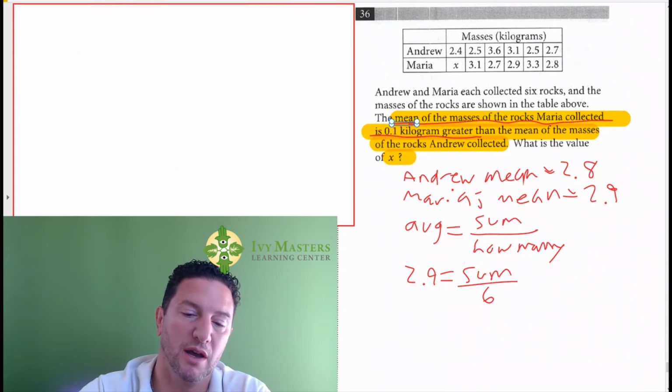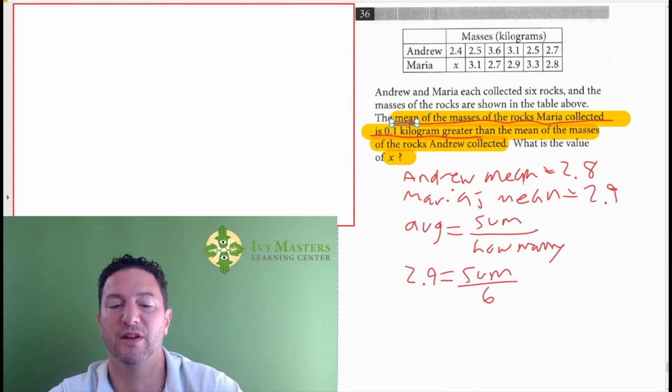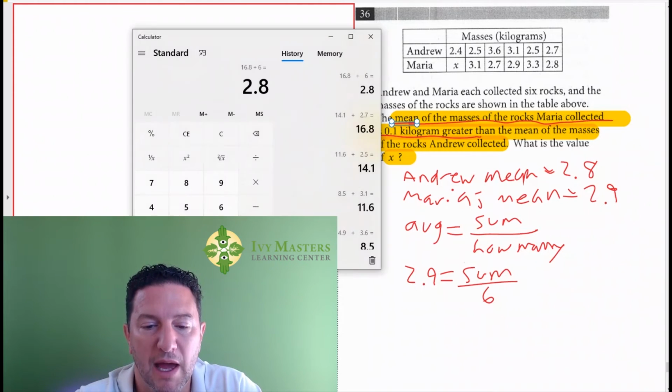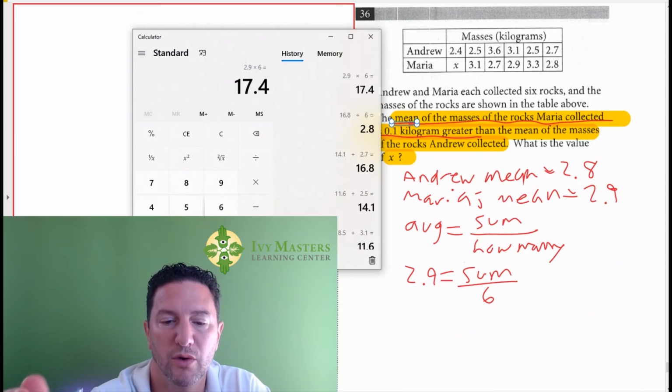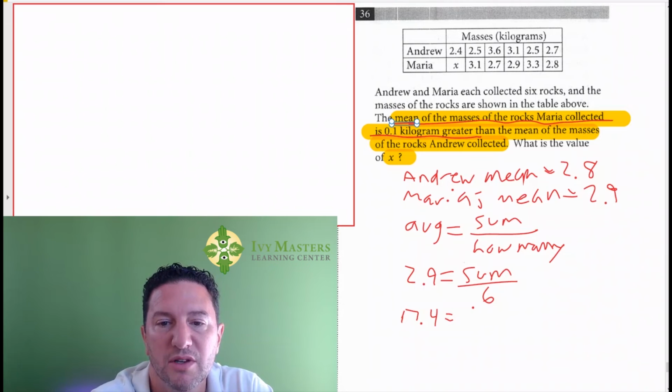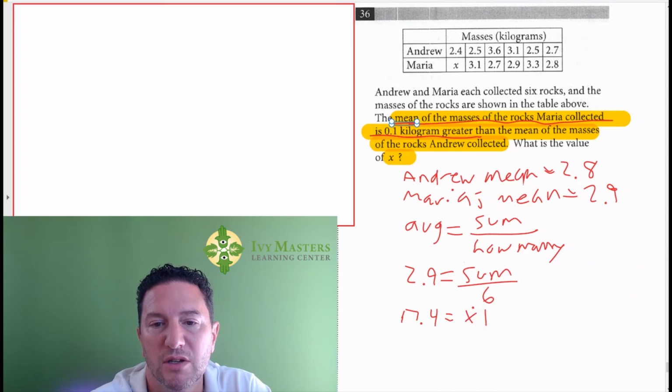So it's going to be 2.9 times 6. It's the same as if I multiplied both sides of this by 6. So we could do that right off the bat. We clear this out. We've got 2.9 times 6, and we get 17.4. So 17.4 has got to equal the sum. So what's the sum? It's x plus 3.1 plus 2.7 plus 2.9 plus 2.9 plus 3.3 plus 2.8.